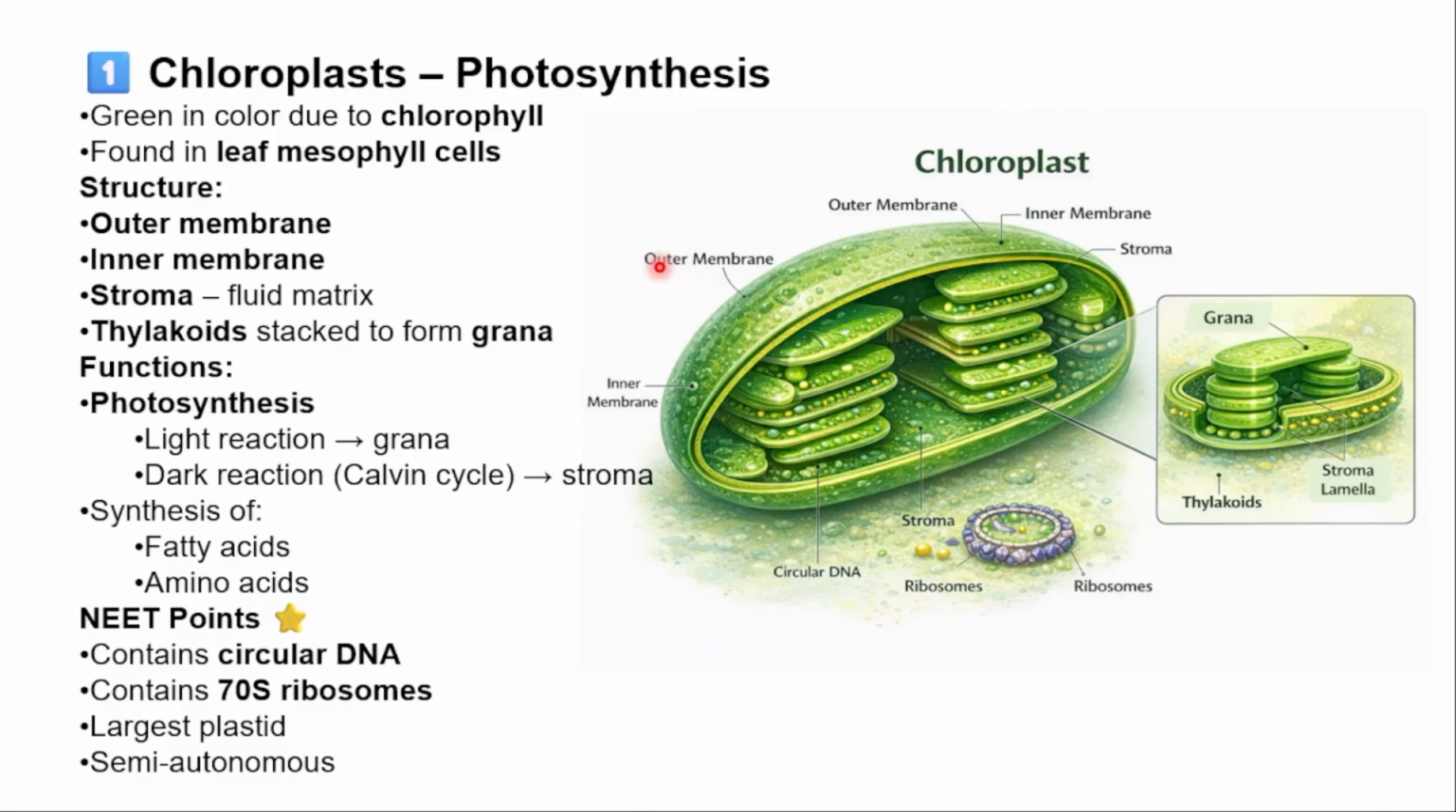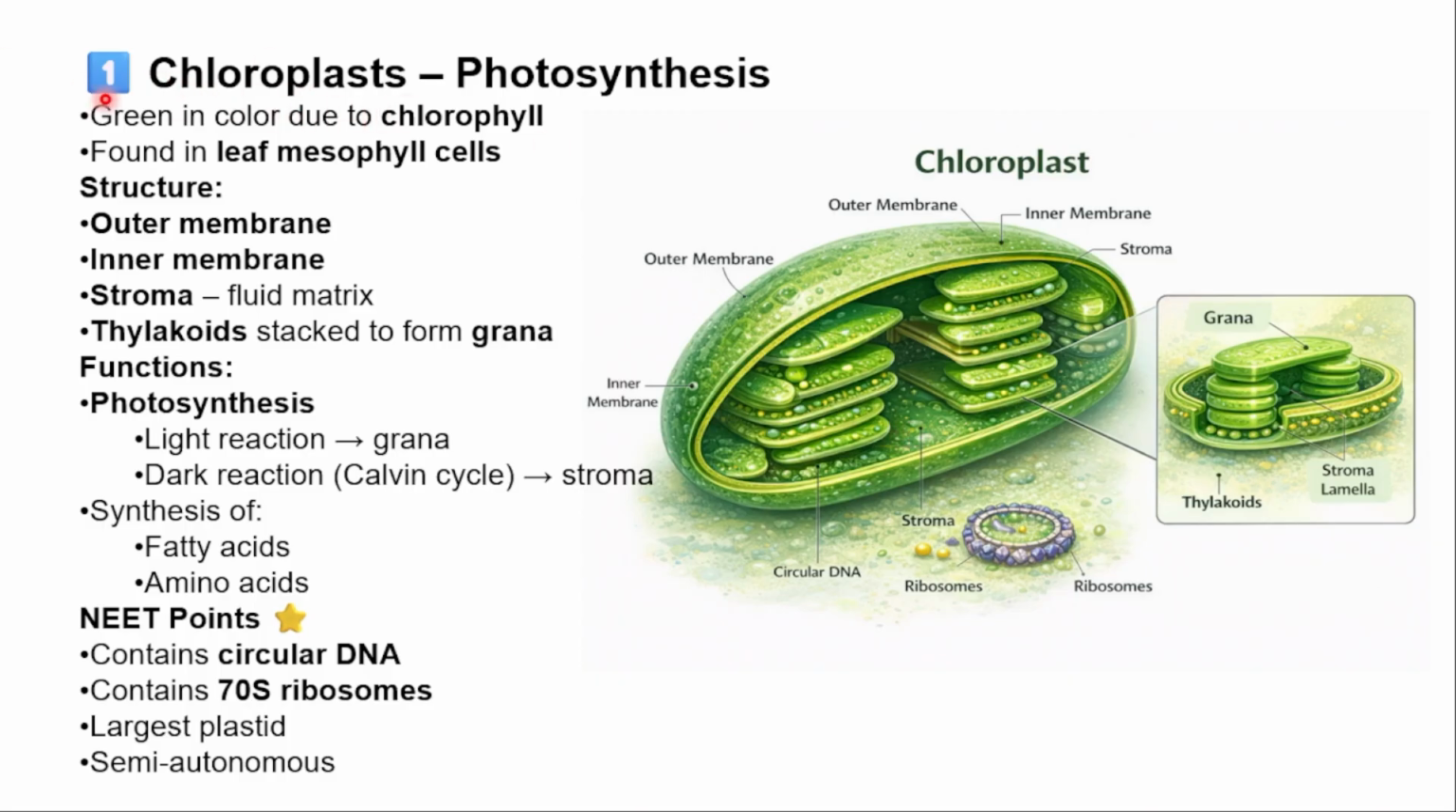Now, what you should keep in mind here: the chloroplast also has circular DNA like the mitochondria, and it also contains 70S type of ribosome, and this is the largest plastid.